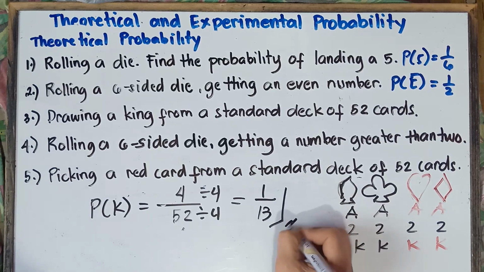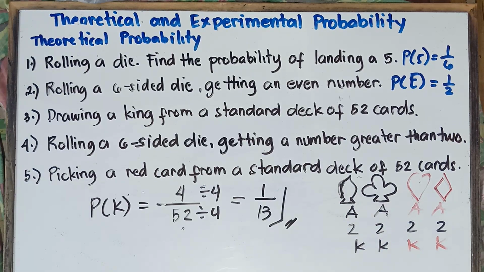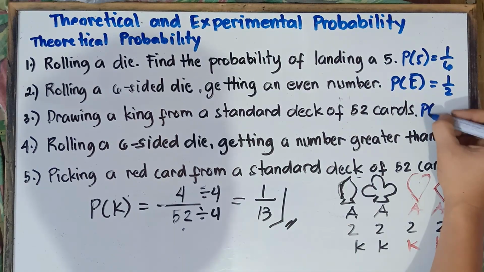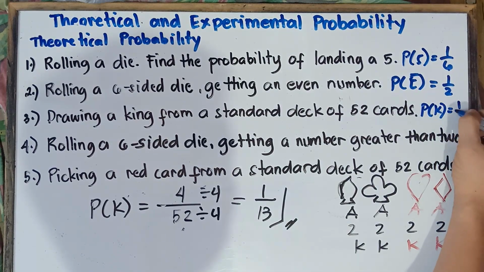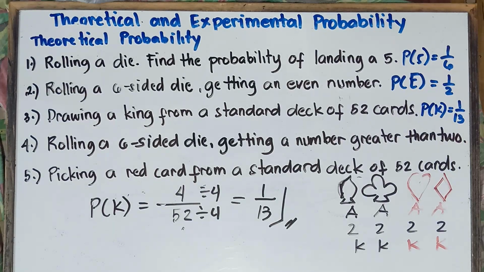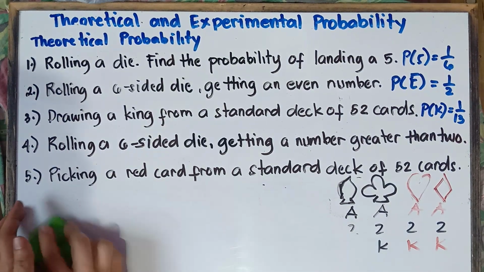So therefore, class, the answer is 1 over 13. That's the answer with regards to example number 3. So probability of getting a king is equal to 1 over 13. All set. Alright, so let's proceed now to example number 4.